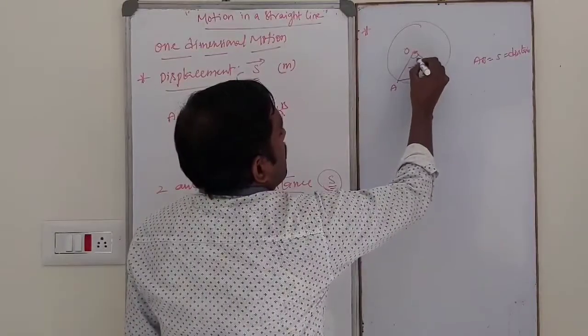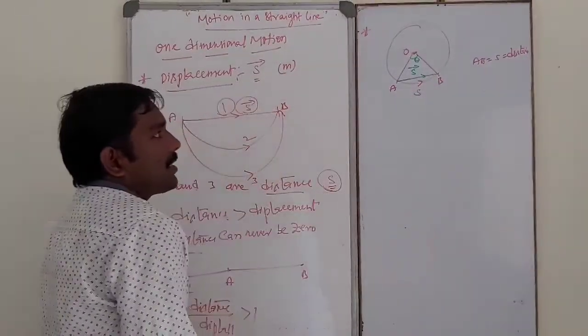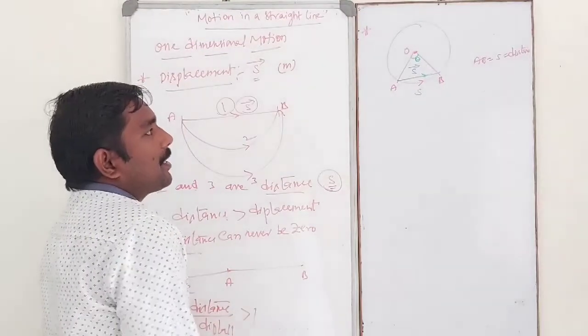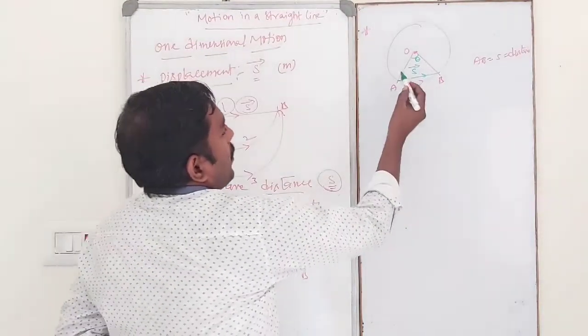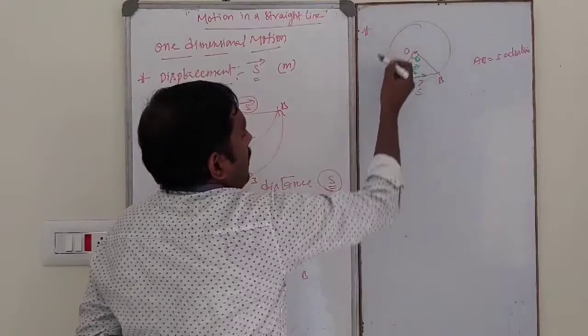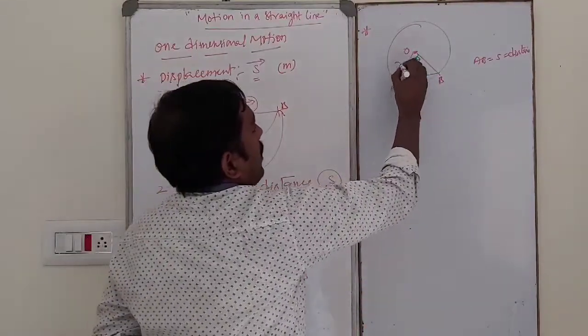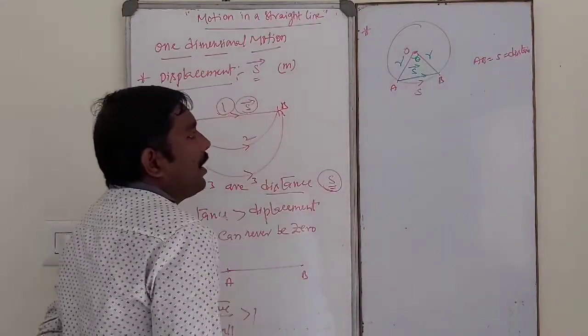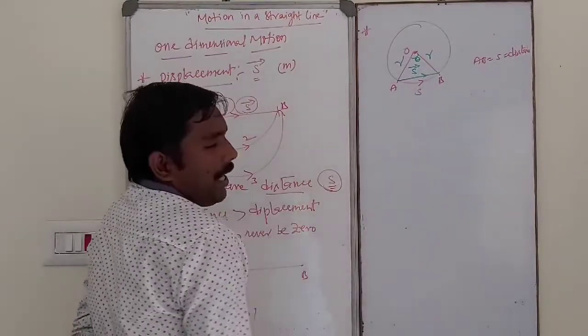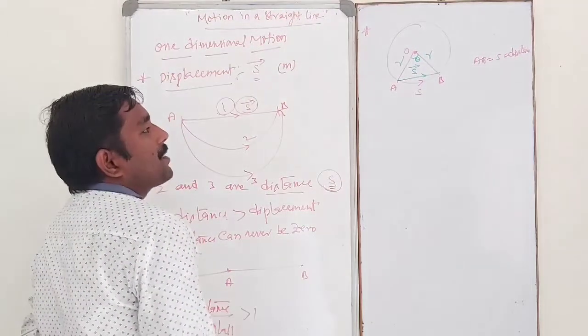Of course, this is theta, the subtended angle. Suppose a body is moving on the circumference of a circle of radius R. Then how to calculate the distance and the displacement?